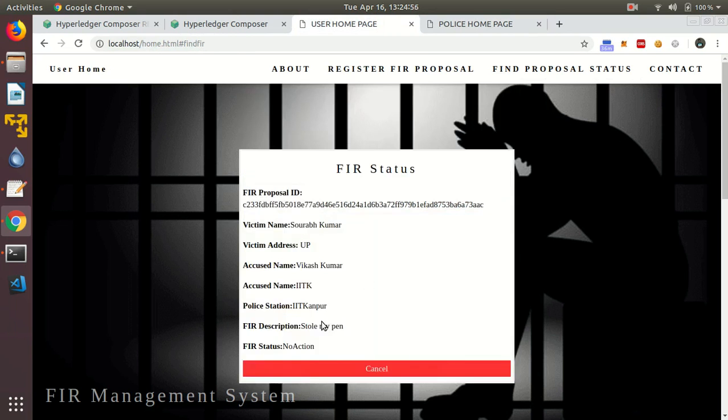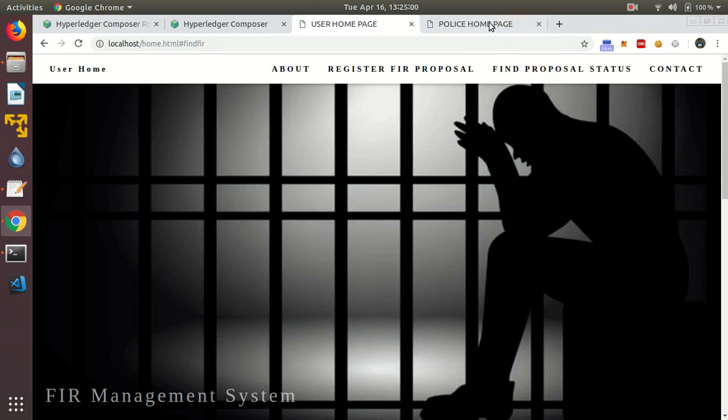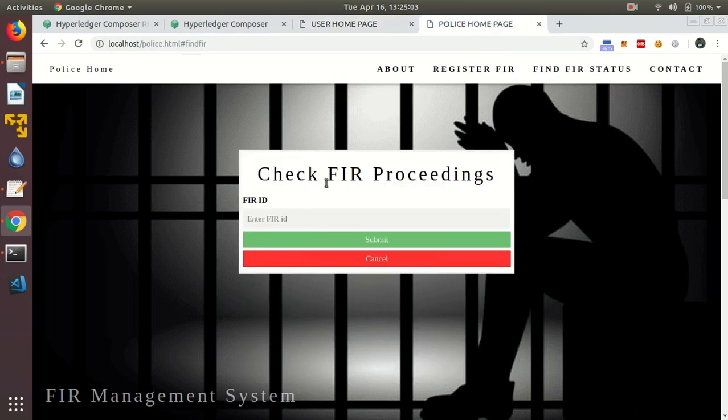As we can see that still no action has been taken by the police. So now let's go to the police homepage and register the FIR against this proposal ID.